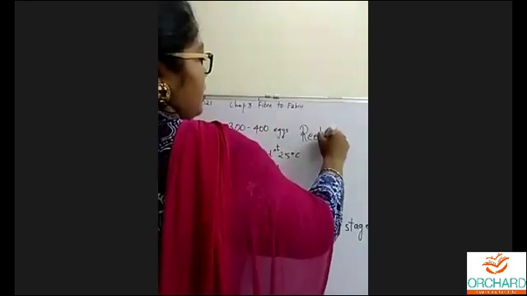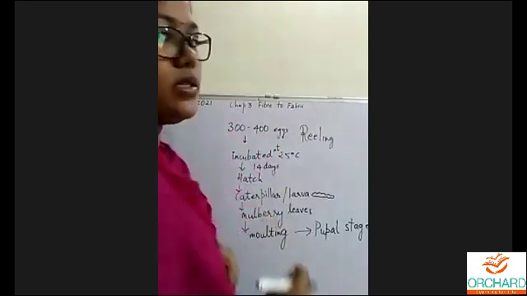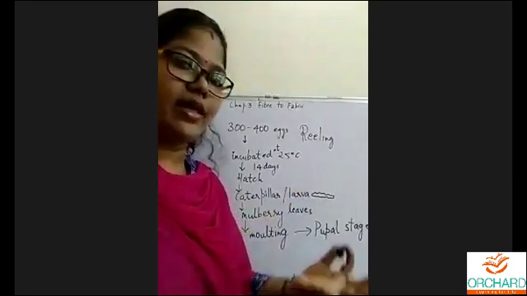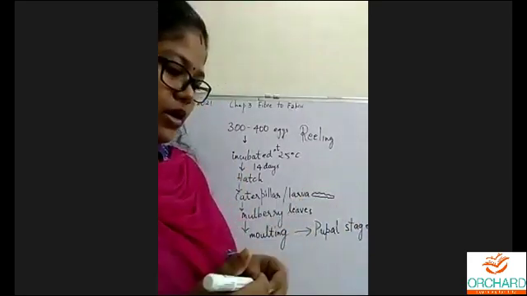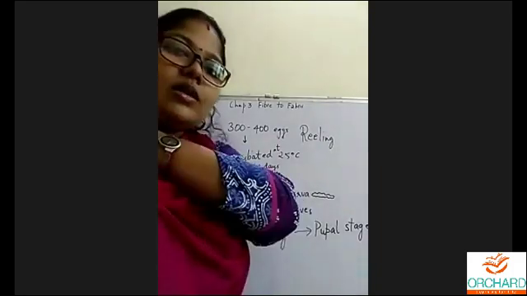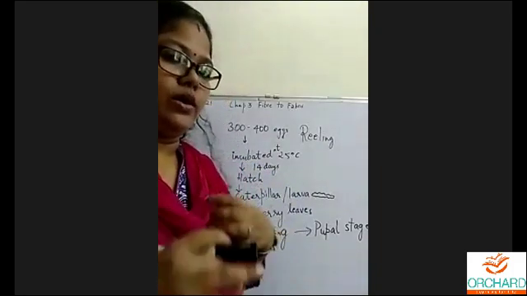Reeling. Okay, this is how we get the silk fiber. That is raw silk and that is sent for dyeing and for spinning, and then we get the fiber. Different types of clothes are made, right? And India and China are the major silk producing countries in the world, right?